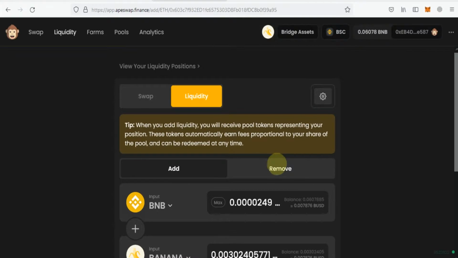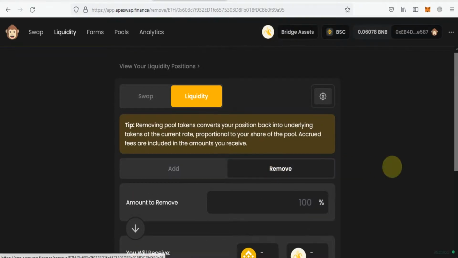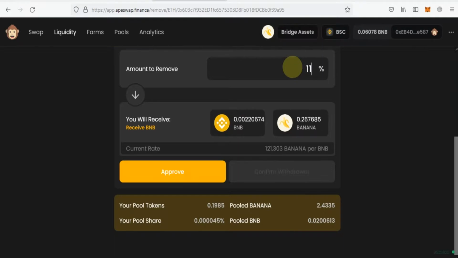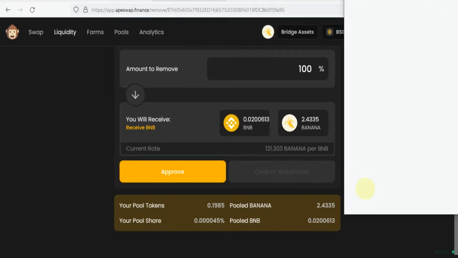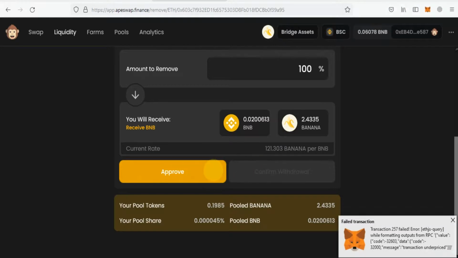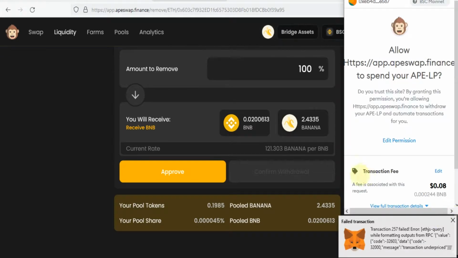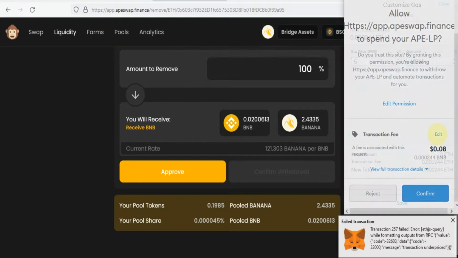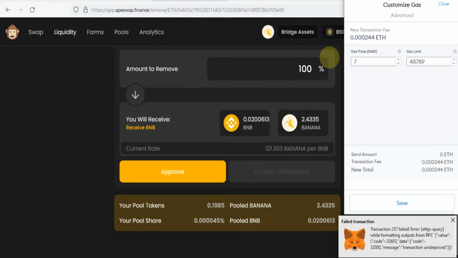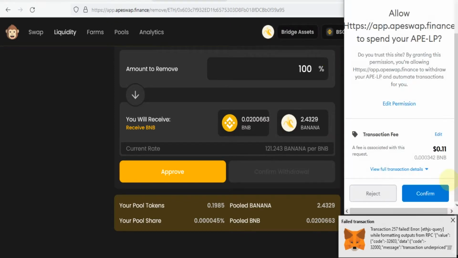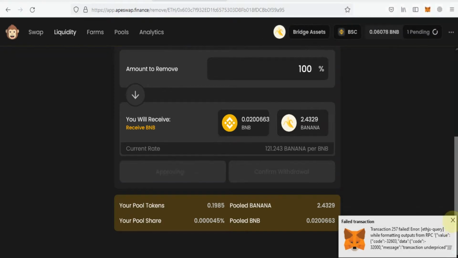So you will click on remove. After that, here you will select the percentage. This is showing my liquidity. After that I will click on approve, and after that I will confirm my transaction. This transaction is going to fail. I think we need to increase the gas fees. You can increase your gas fees by selecting 7 GWEI, so that your transaction should not fail.